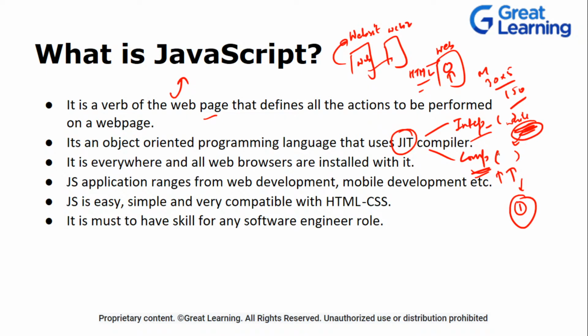Yeah, exactly, Ravi. So now it is everywhere, and all the web browsers are installed with it, right? If you talk about Google Chrome, obviously you can write your JavaScript code directly in your Google Chrome. When you're talking about JavaScript, applications can range from web development to mobile development to application development. All those things can be done. An interpreter checks line by line. Exactly, Ravi. Yes, and it is very easy, simple, and very compatible with HTML and CSS.